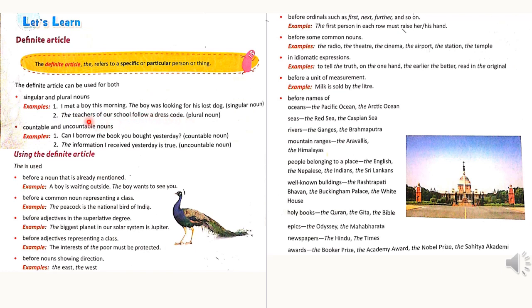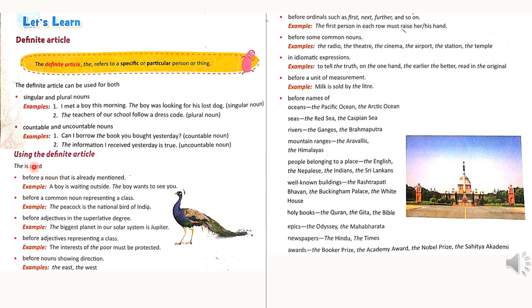The teachers of our school follow a dress code. Here the teachers is a plural noun. To indicate this particular plural noun, the definite article is used. Now, definite article can be used for countable and uncountable nouns. For example, can I borrow the book you bought yesterday? Here book is countable. We can use definite article the in front of it. The information I received yesterday is true. Here information is uncountable, but we can use definite article in front of it.